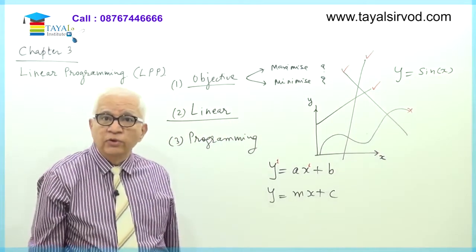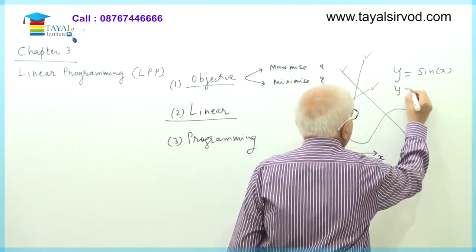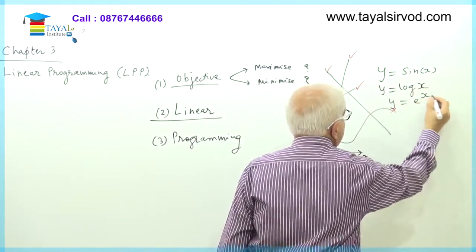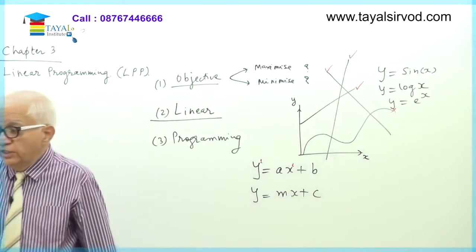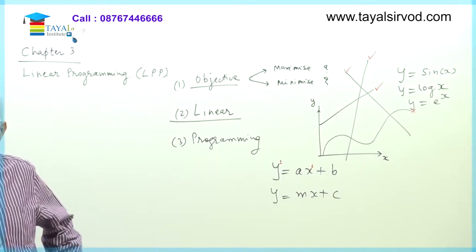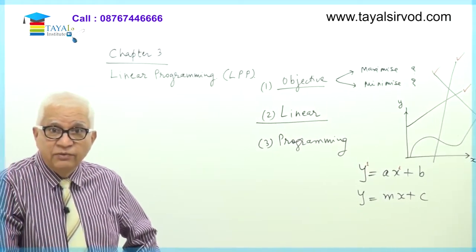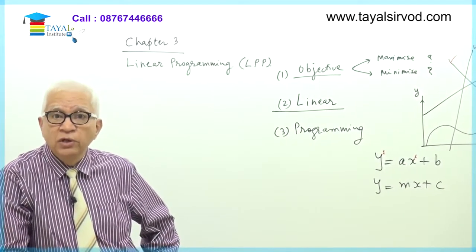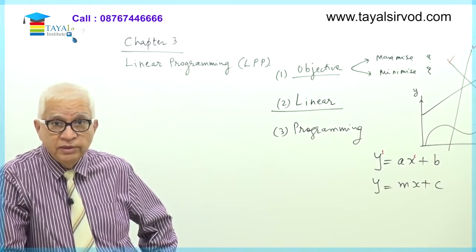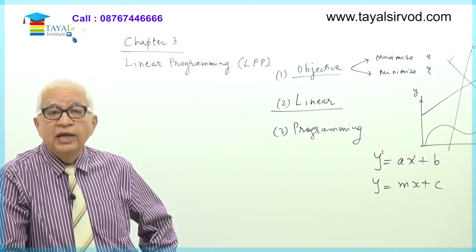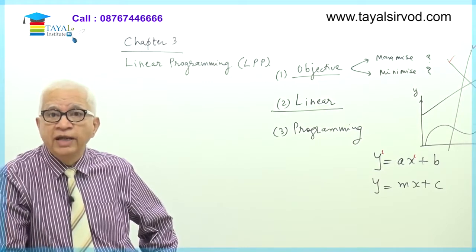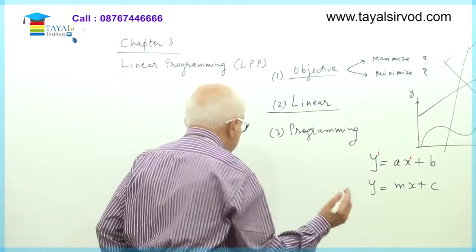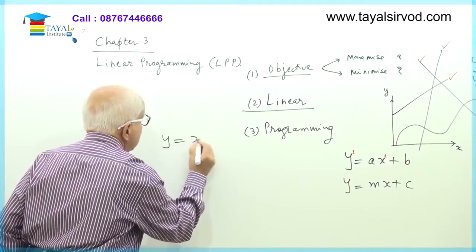This is the function which I have brought in, or y is equal to log x, or y is equal to e raised to x, etc. These are not straight line relationships. These are graphs. If we plot them, they will not be straight line, but these are some different functions involved. So there should be no other function. Only a linear function must be involved, and for linear function, the power of the variable has to be 1. That is important. For example, y is equal to x.